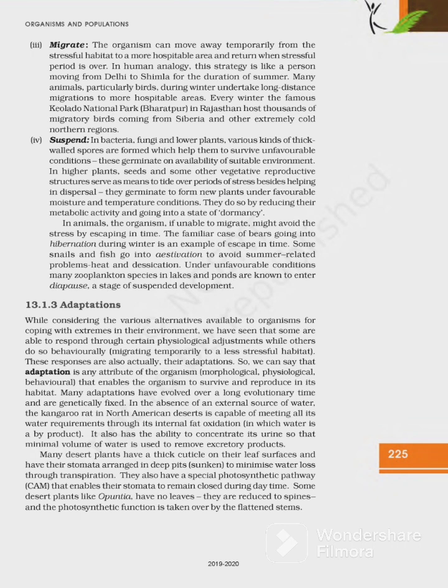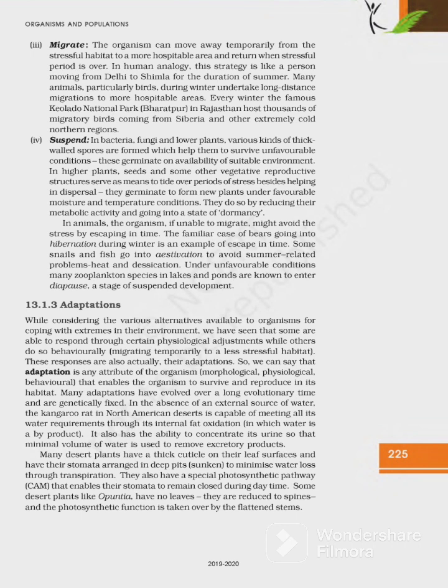नेक्स्ट इज एडेप्टेशन. While considering the various alternatives available to organisms for coping with extremes in their environment, we have seen that some are able to respond through certain physiological adjustments while others do so behaviorally, migrating temporarily to a less stressful habitat. These responses are also actually their adaptation. So we can say that adaptation is any attribute of the organism, morphological, physiological, behavioral, that enables the organism to survive and reproduce in its habitat. Many adaptations have evolved over a long evolutionary time and are genetically fixed.